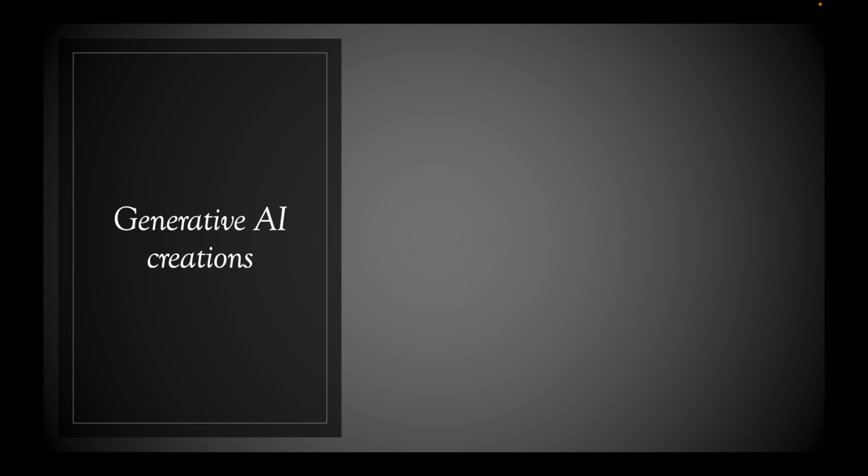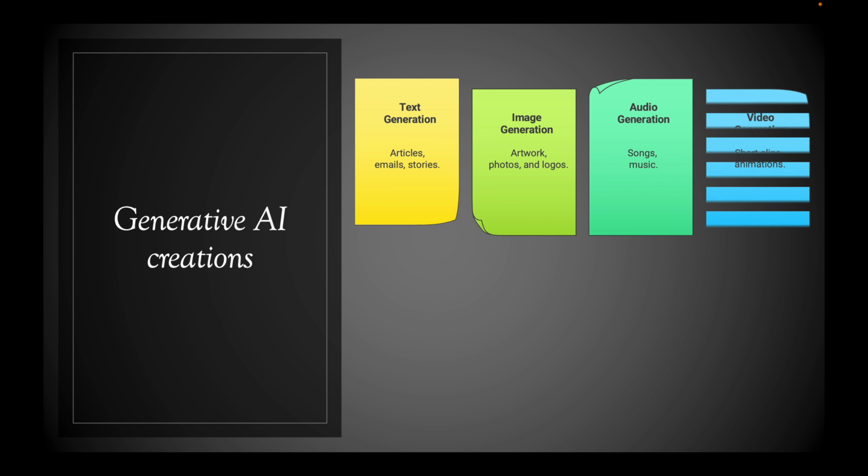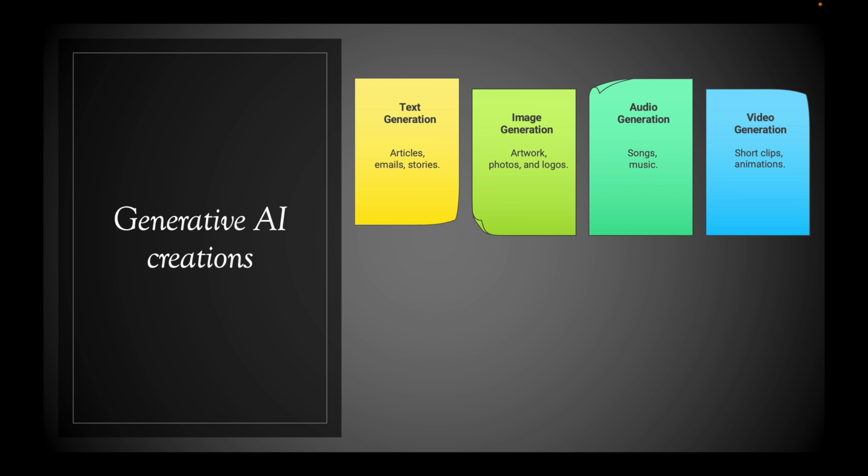Generative AI creations. The creative power of generative AI is large. For example, Gen AI can generate text such as articles, emails, poems, stories, code, and so on. It can generate images like artwork, photos, or logos. It can also generate audio such as songs, voice, music, and many more. Gen AI can also generate videos such as short clips, animations, and many more.